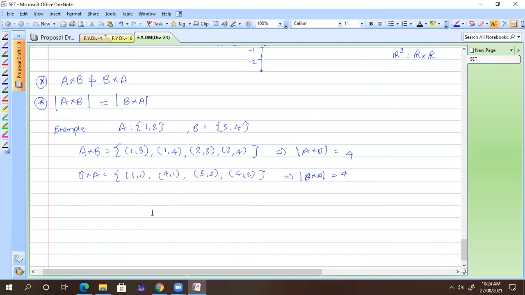Can you relate this with the first one? A cross B not equal to B cross A. Yeah, it is absolutely A cross B is not equal to B cross A. You can take any A and any B, you can find out A cross B and B cross A are not equal. Clean and clear.